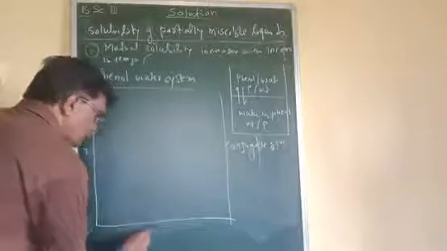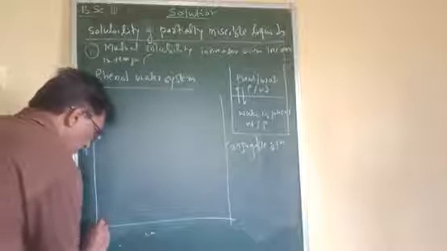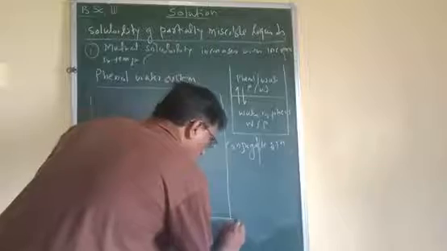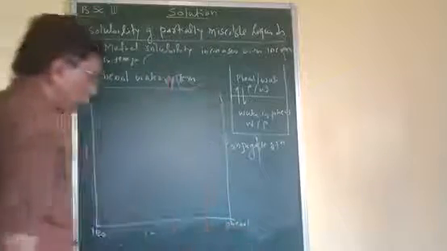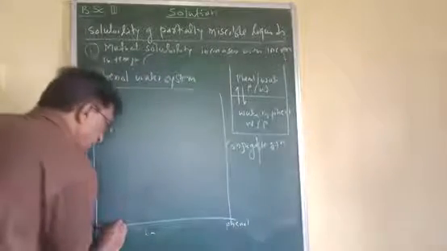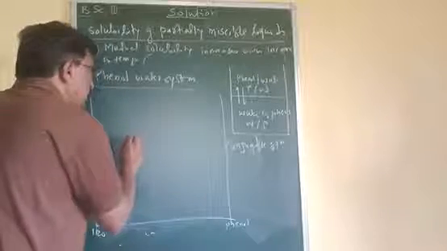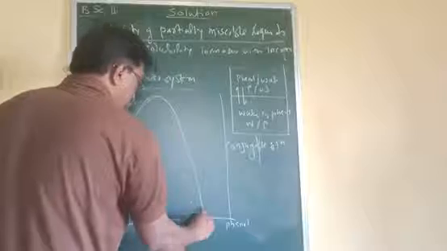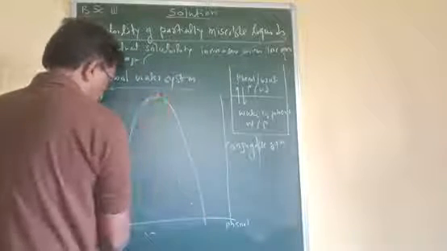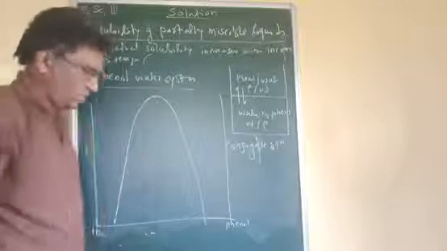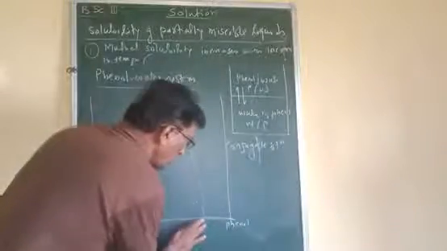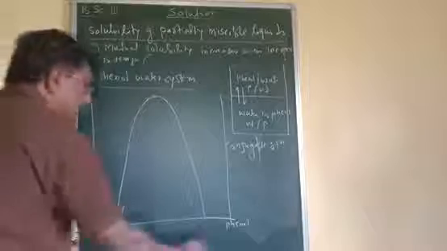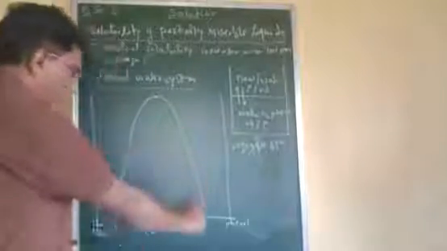Temperature composition diagram. Here we have water, here phenol, and this is the parabolic curve. Now we consider 100% water, 100% phenol, and this parabolic curve.